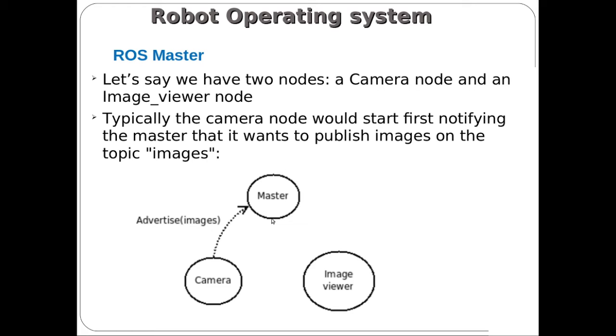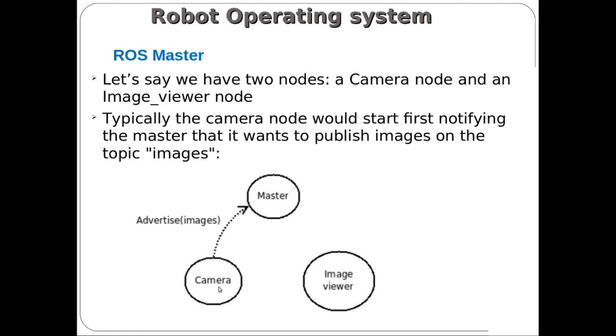Once the node has been created, the master will analyze which nodes have a similar topic. If any two different nodes are registered with the same topic, it will enable communication between those two nodes.